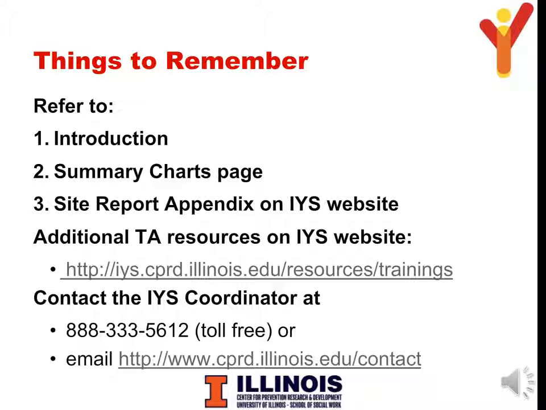We hope that your IYS report will be a valuable resource for your school and community. The more familiar you are with your report, the more useful it will be. Remember to refer to the Introduction and Summary Charts page, as they include a great deal of clarifying information. Make sure to check out the IYS website for the site report appendix to see the full listing of questions on each survey form and in which section their data tables can be found. Finally, check out other opportunities on the IYS website for learning more about your data.